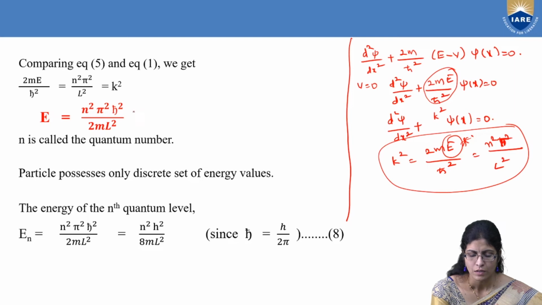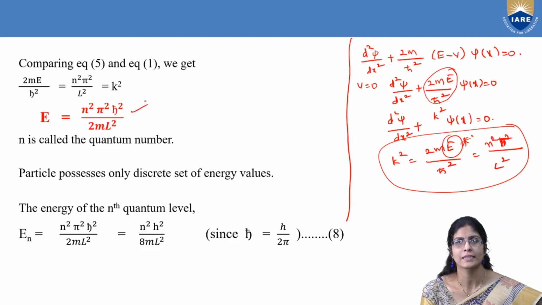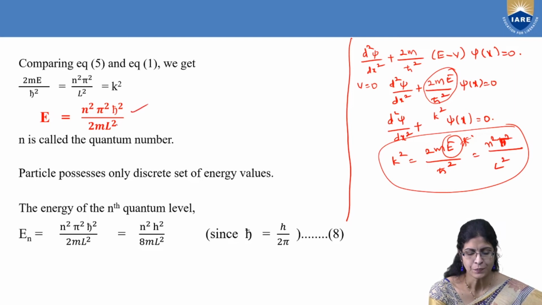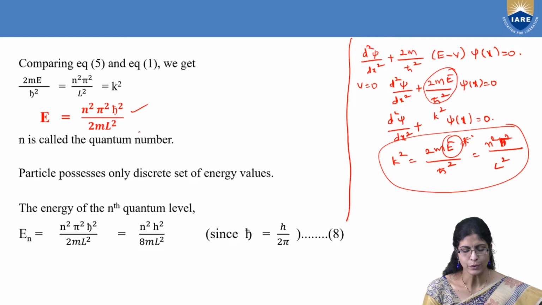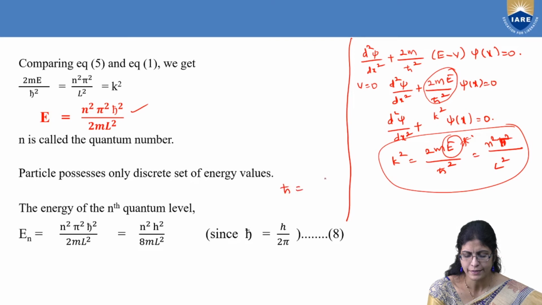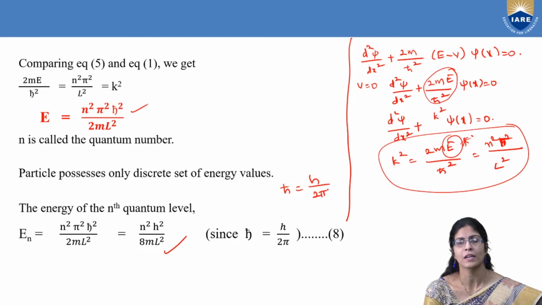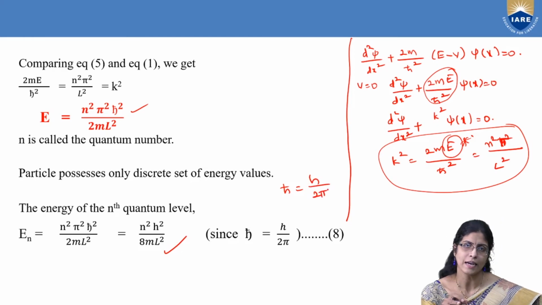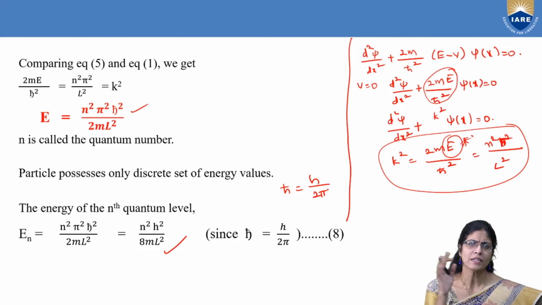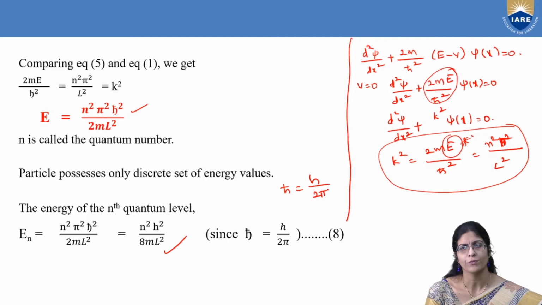Simple algebra: you get n square pi square into h bar square by 2m L square. Take h bar equal to h by 2 pi. Then you end up with En equal to n square h square by 8m L square. So here you should understand one thing, that the energy of the particle cannot take just any values, but it is a discrete set of energy values.